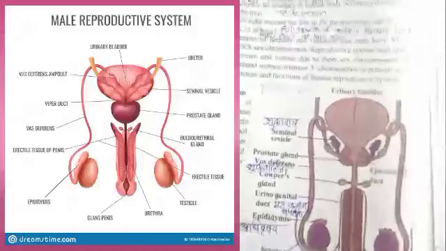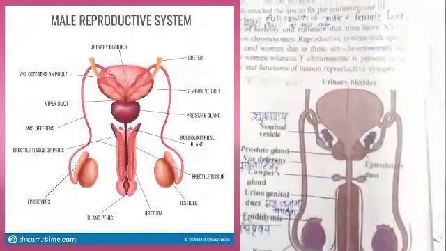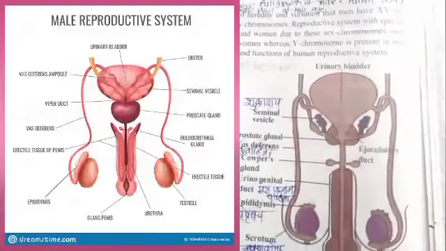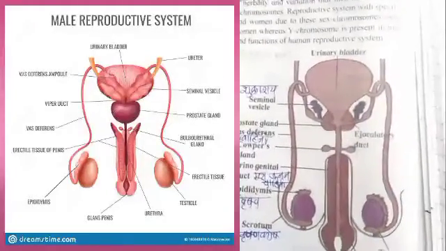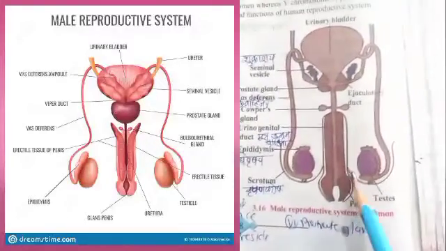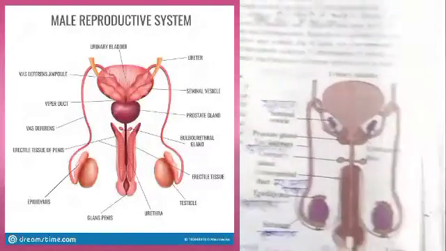Then we have to study the structure and functions of the testes. The testes are oval-shaped structures covered by a three-layered membrane. The pair of testes are located in the scrotum. Scrotum means a sac-like structure of skin, त्याला वृषणकोश असं म्हणायचं.